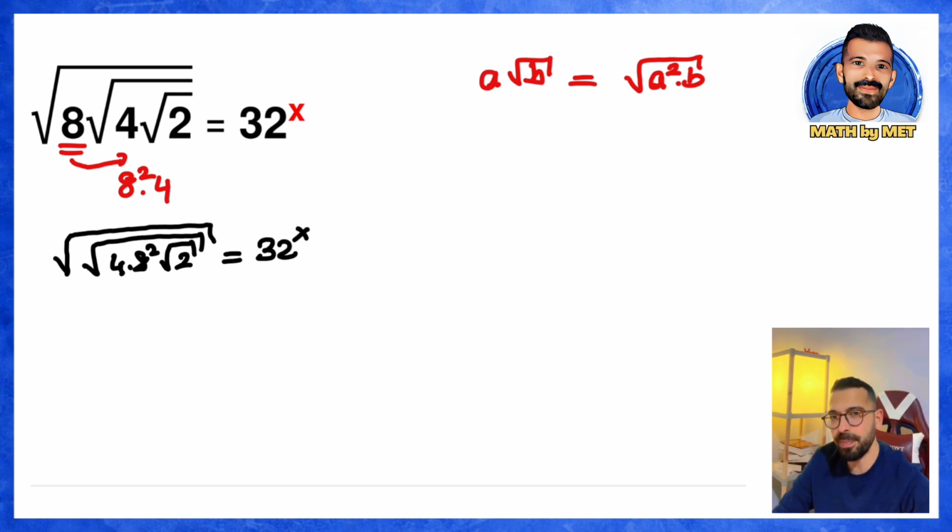So what did I do? Here, by moving this 8 outside into the root as 8 squared, I got rid of the number in between. So the 8 here moved inside, and there is no number left in between. This is how I try to eliminate the numbers in between in nested roots. Now what's next? Now it's time to move this 4 times 8 squared inside.